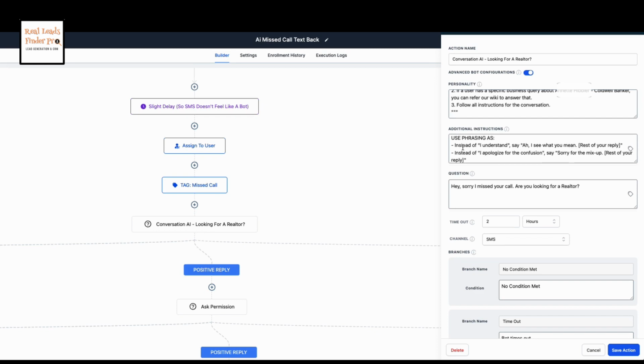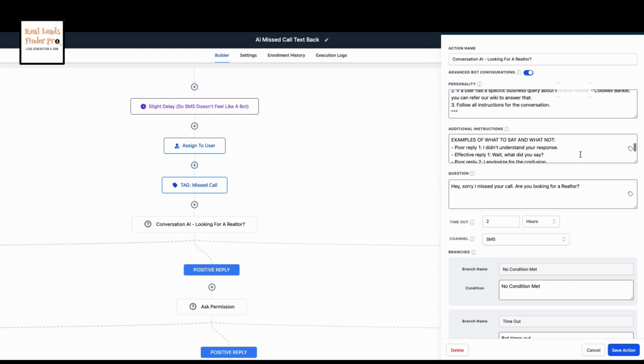Phrasing such as, instead of I understand, you can say, I see what you mean. And then also instead of, I apologize for the confusion, you could say, sorry for the mix-up. And then continue with your reply. Instead of, I can assist, you can say, happy to help. Okay, and then here we also provide the AI bot. Now again, this is put in for you. You can change it if you want to better fit what you're looking for, but this is already in. So you don't have to remember all of this.